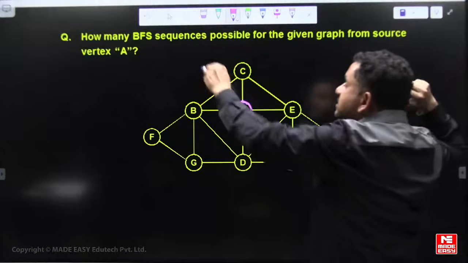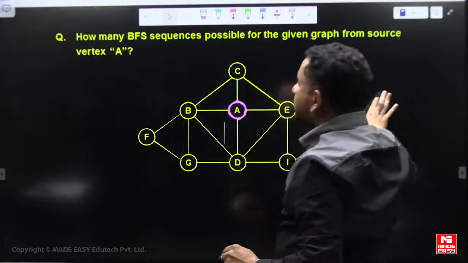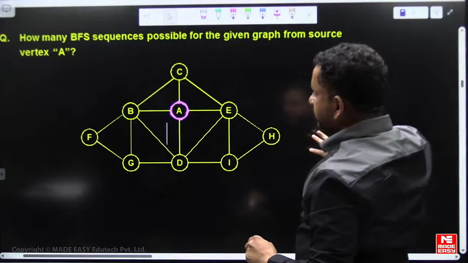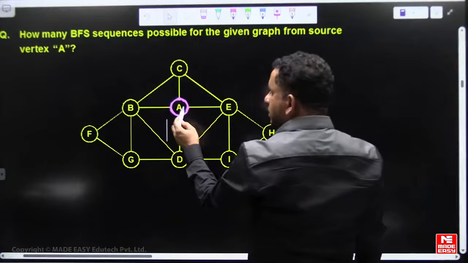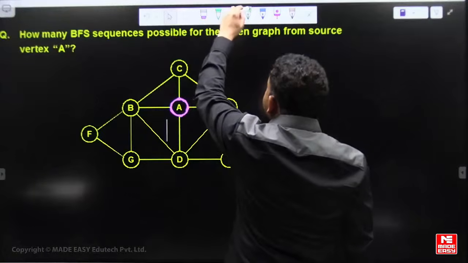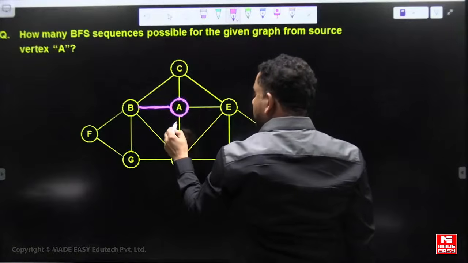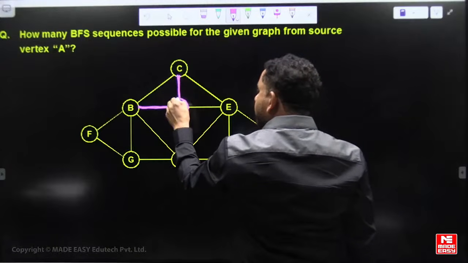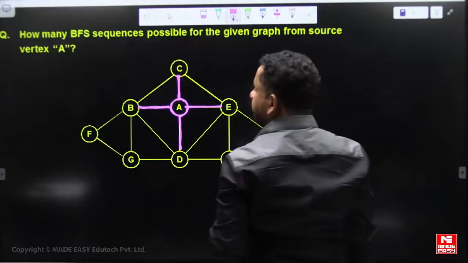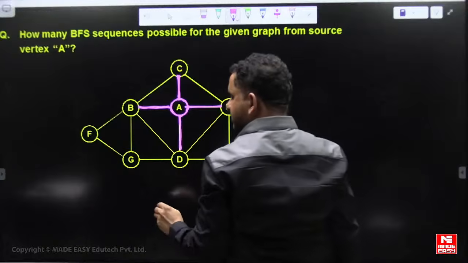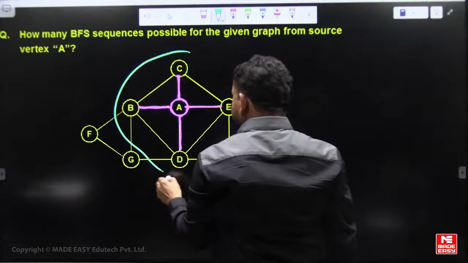BFS traversal is level order traversal, so we need to traverse the graph level by level. How many levels are required? A is the root. A's adjacent vertices are B, C, D, and E. These four vertices become the second level vertices.